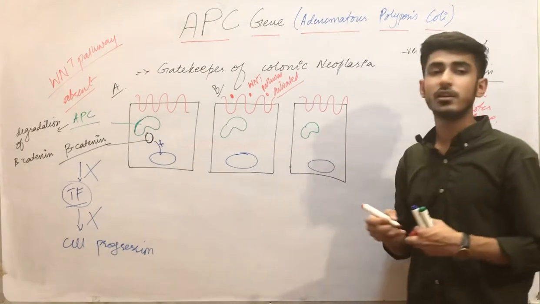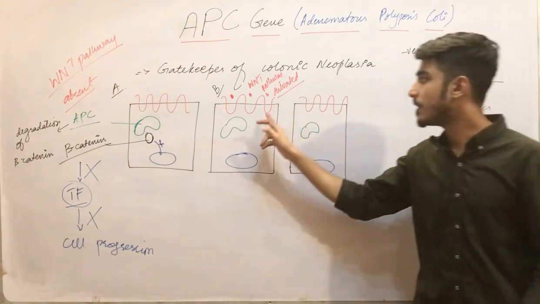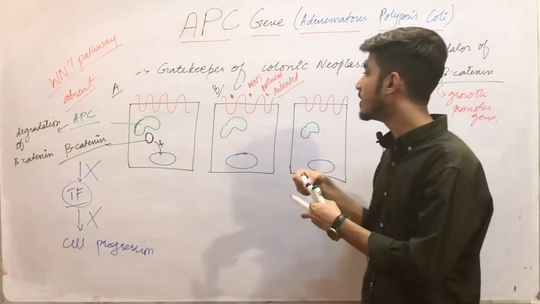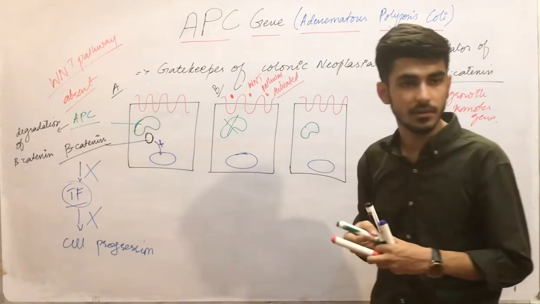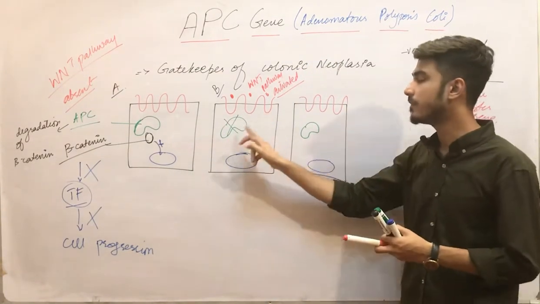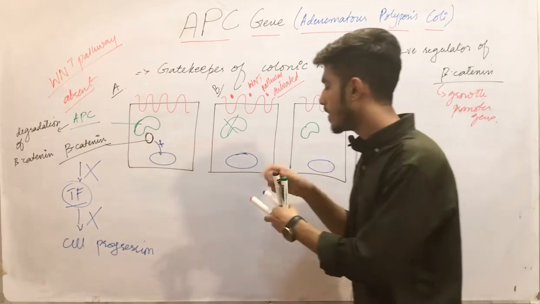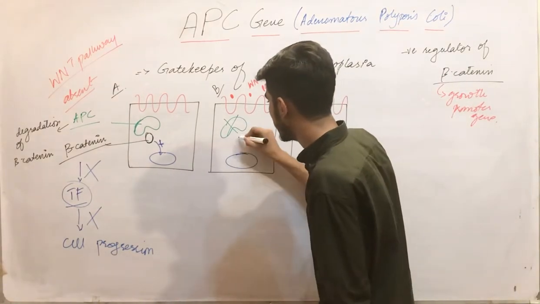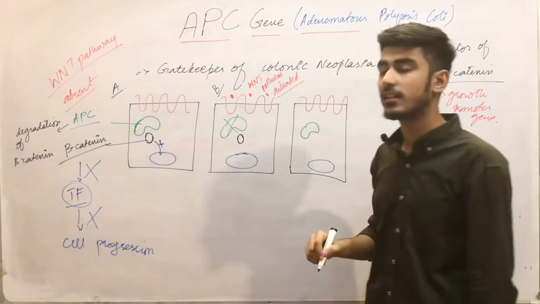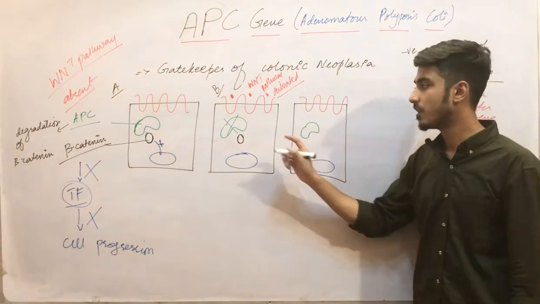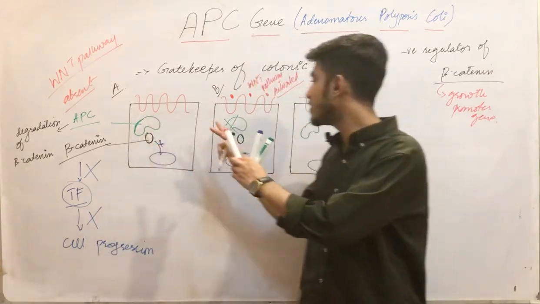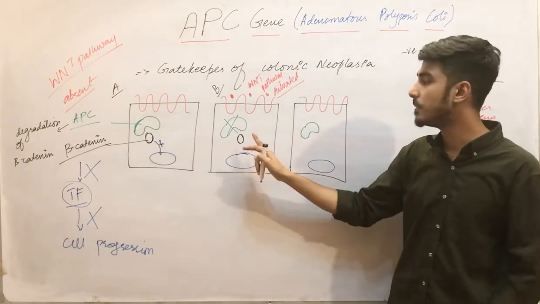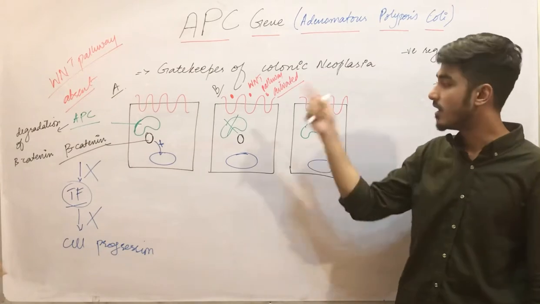This Wnt pathway, when it is activated, inhibits the APC. Now this APC is inhibited. Clear? This Wnt pathway inhibits the APC. Now here was your beta catenin. This beta catenin is not degraded, meaning the APC is inhibited, or you can say the APC now does not degrade the beta catenin because APC becomes inactivated.